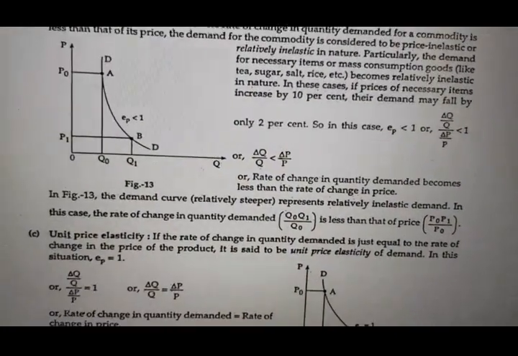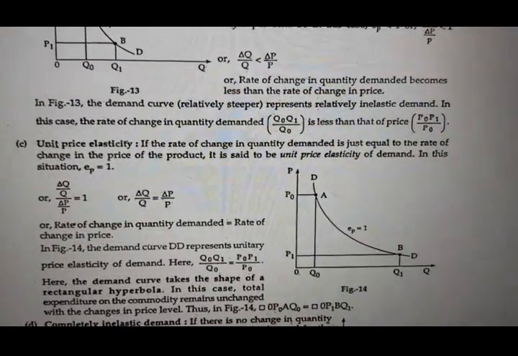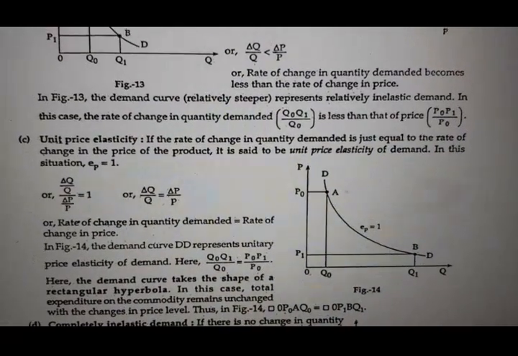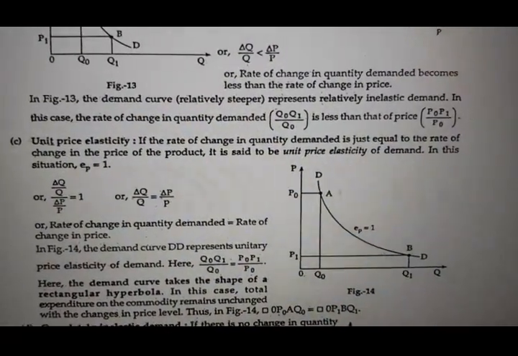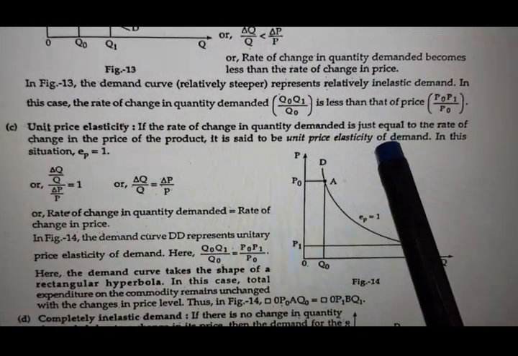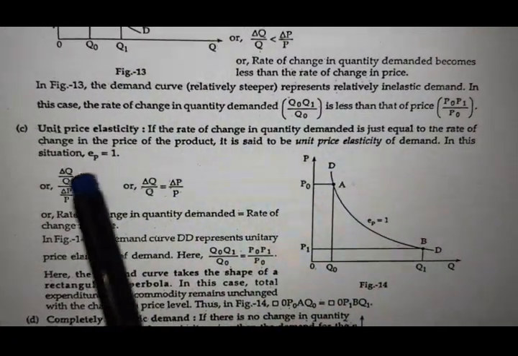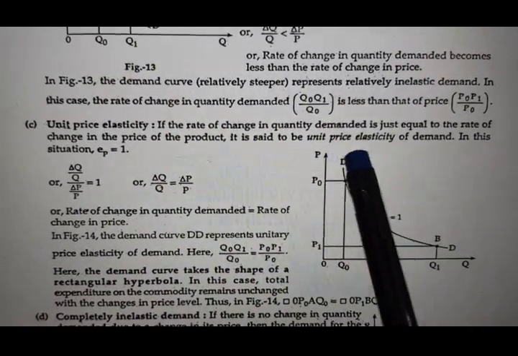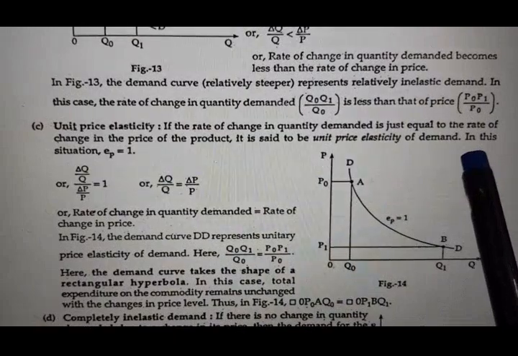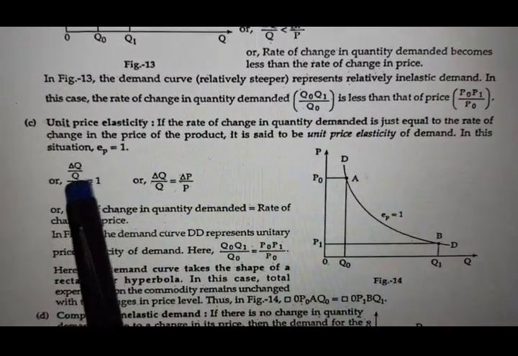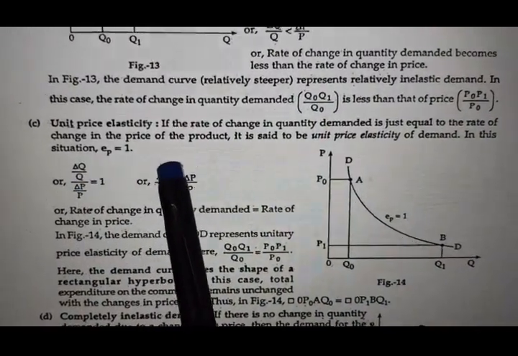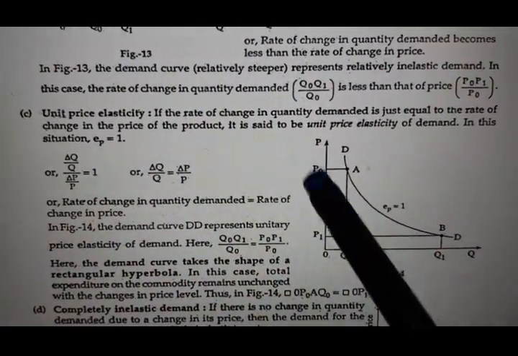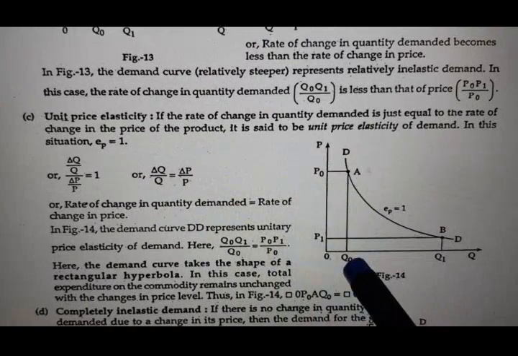Next comes unitary price elastic demand. As I said, unitary means if price changes by 1%, demand will also change by 1%. If the rate of change in quantity demanded is just equal to the rate of change in price of a product, it is said to be unit elastic demand, or unitary elastic. In this situation, EP is equal to 1. Here, when the price is p0, the demand is q0.